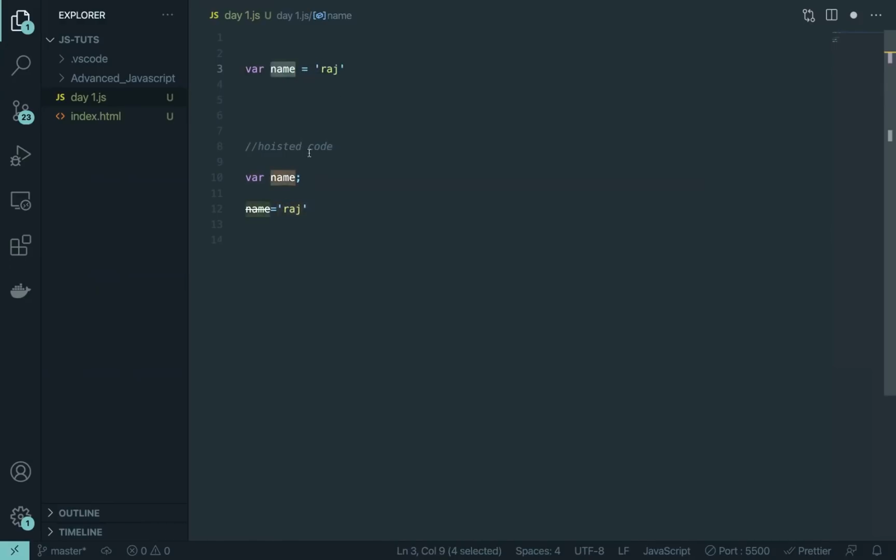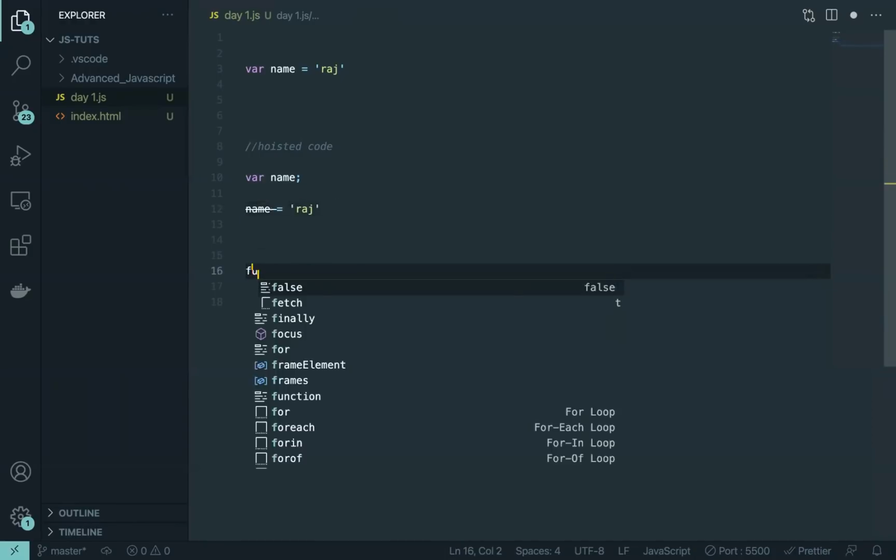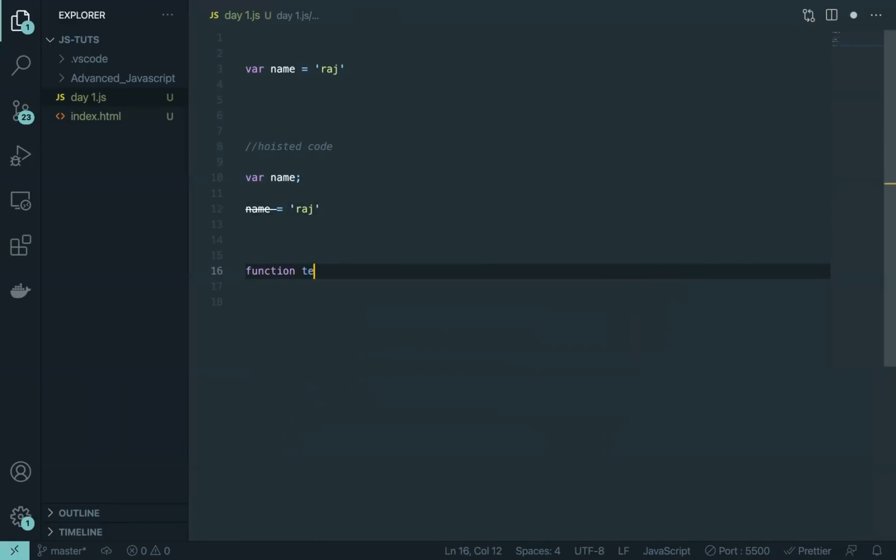So it will just get the value, but it will look something like this. That's why I'm showing you. That is the hoisted representation of a code. For any code, all you have to do is find what are the variables present there, and that means even the function declaration as well, function test, whatever you want to put it, it will also move this thing to the top, because function is again a declaration.